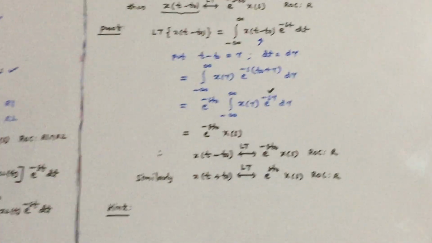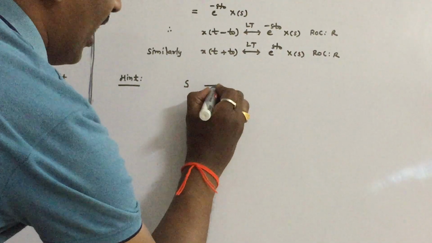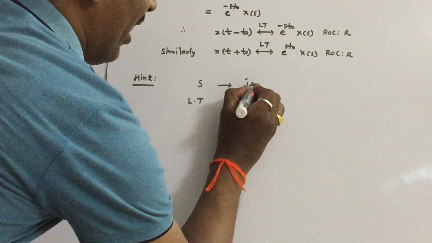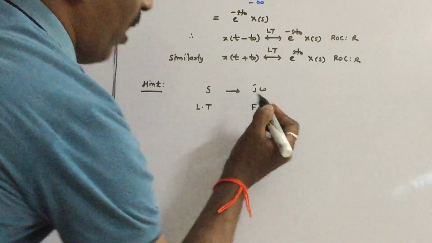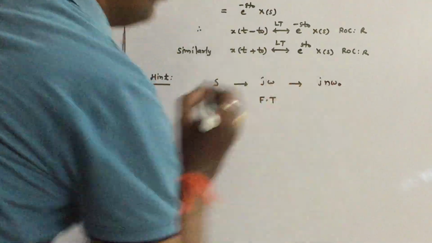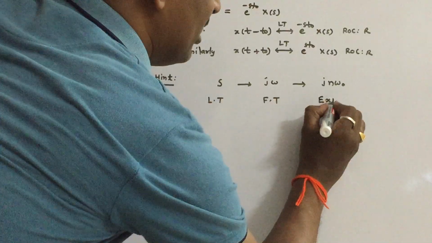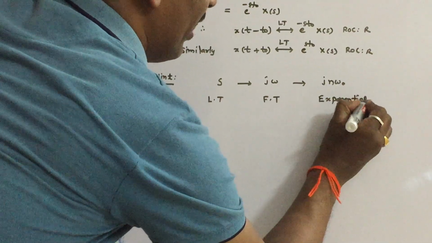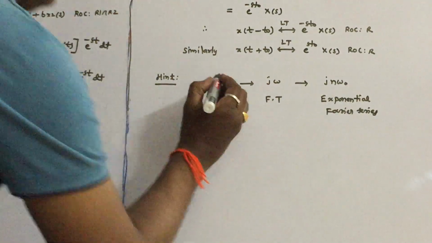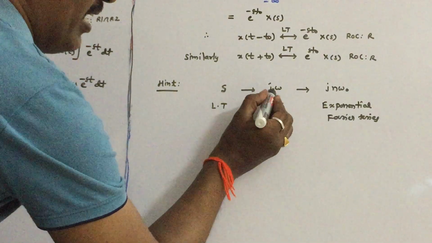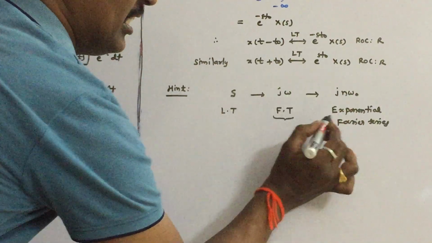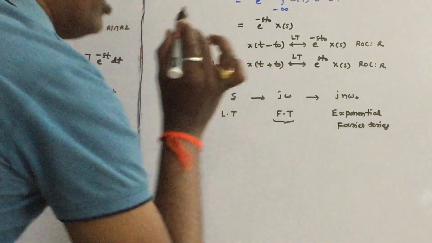In Laplace transform, if you substitute s is equal to j omega, we will get Fourier transform properties. If you substitute omega is equal to n omega naught, you get exponential Fourier series properties. Remember this very, very important hint. These three are interlinked. If in Laplace transform we replace s by j omega, you get Fourier transform properties. If you substitute omega is equal to n omega naught, that is discrete spectrum, you get exponential Fourier series properties.